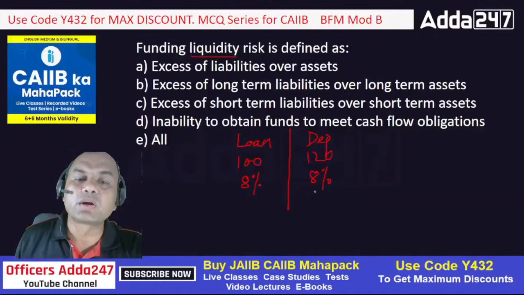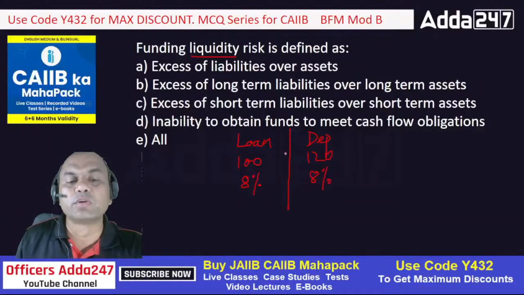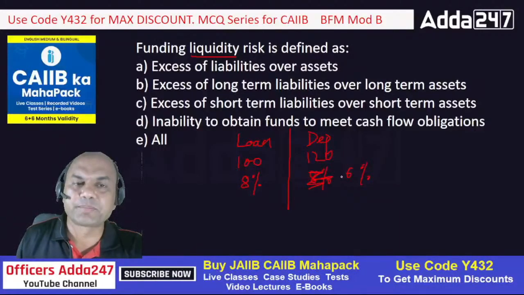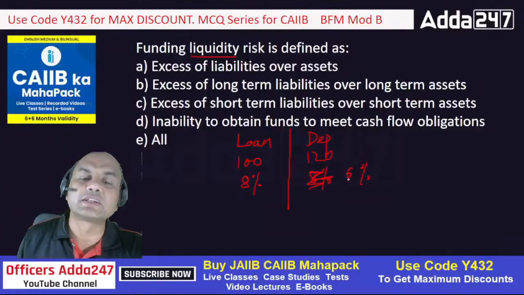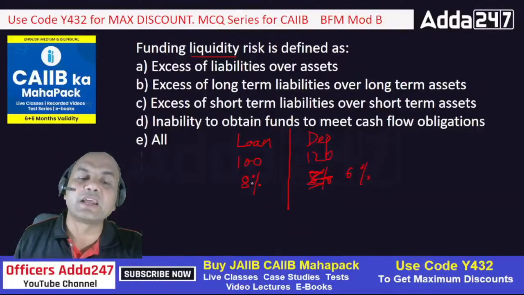So if I am having more deposits than the loans, then I will be facing the problem. But generally what happens, if the loan is at 8%, the deposit will be around 6%, so that it's adjusted. This 2% gap is known as our NIM, net interest margin. It's a gap of 6 and 8.